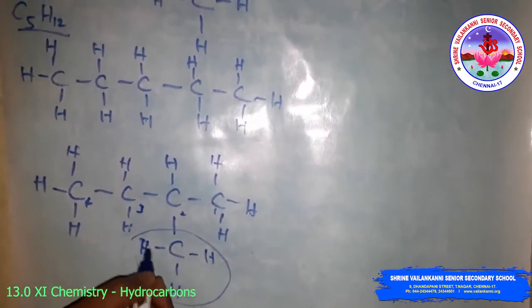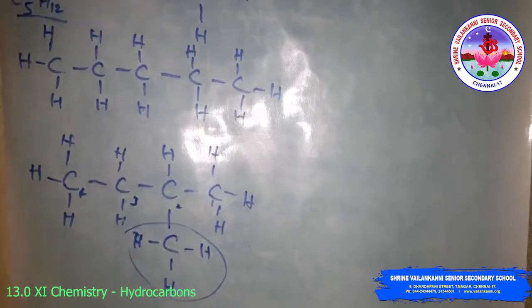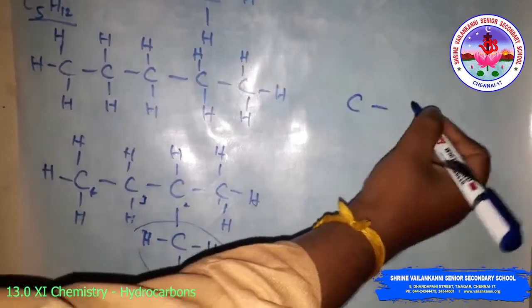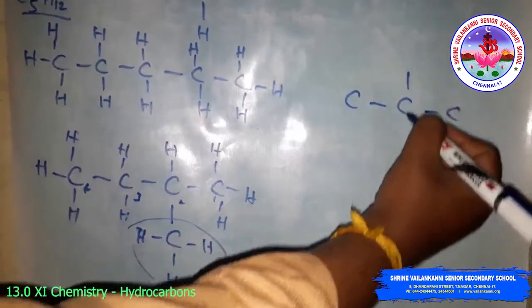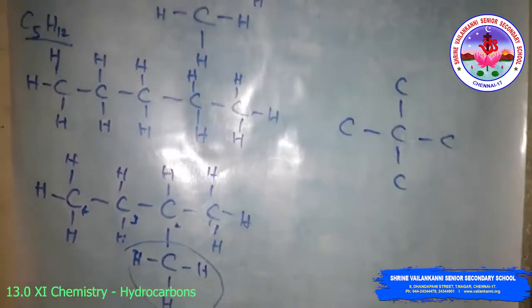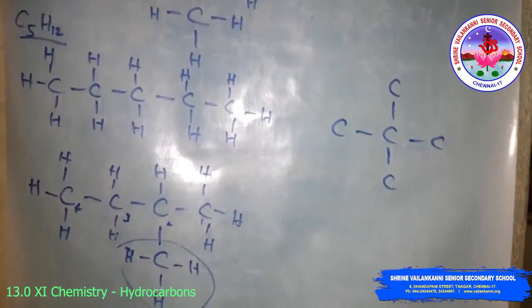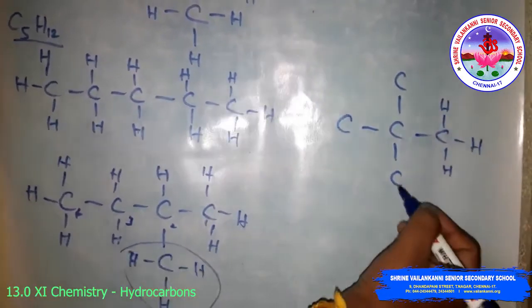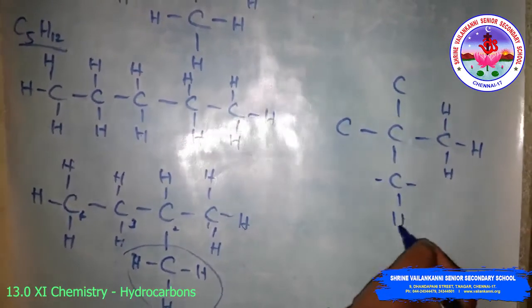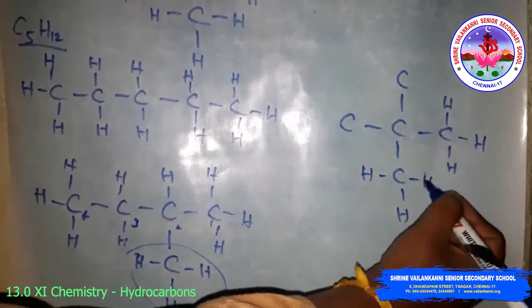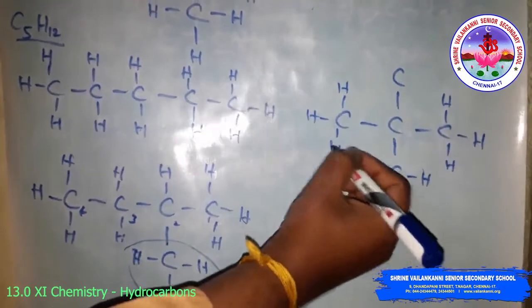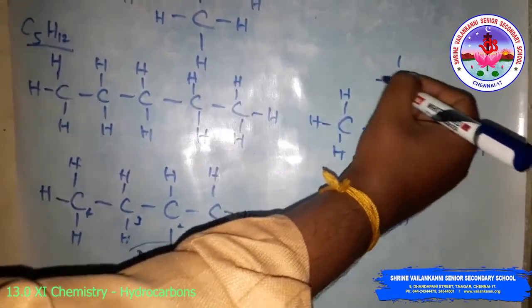So 2-methyl butane. Then the third structure, another possibility, is one straight chain with 2 branches. So I can write the structure like this. So 12 hydrogen atoms connect to the carbon atoms.